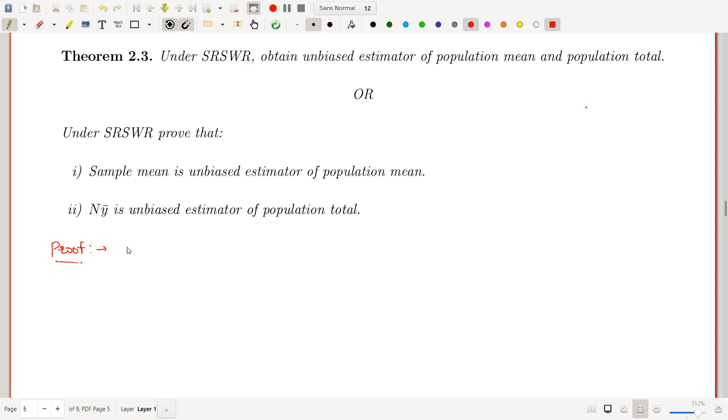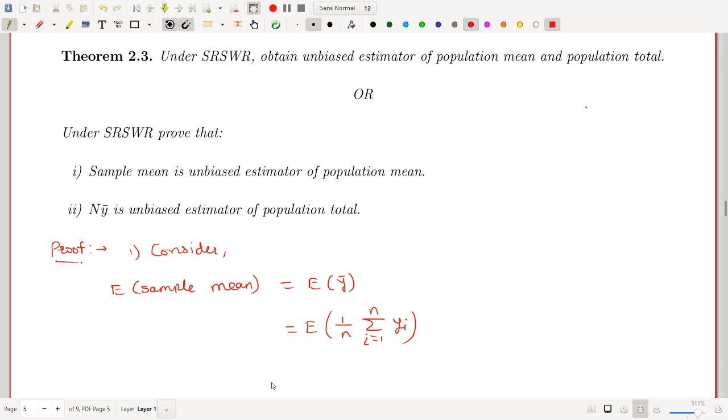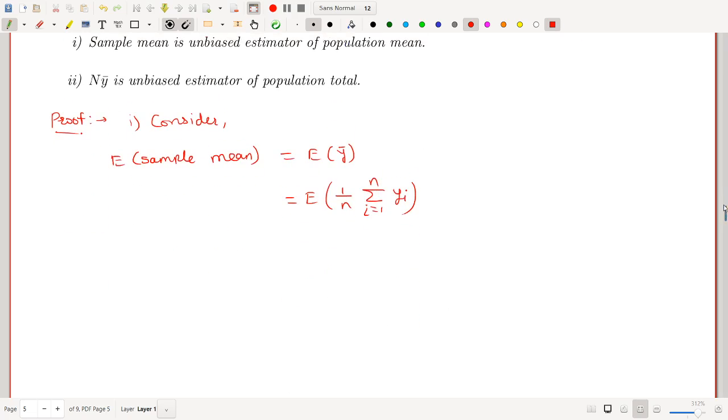Consider first one, expected value of sample mean. Expected value of sample mean means expected value of small y bar. Now the formula for small y bar is 1 upon n summation i is equal to 1 to n small yi. Take expectation inside the bracket. So I can write this as 1 upon n summation i is equal to 1 to n expected value of yi.